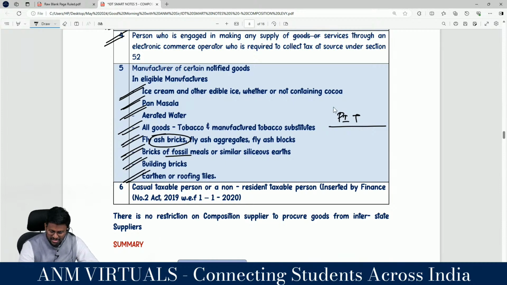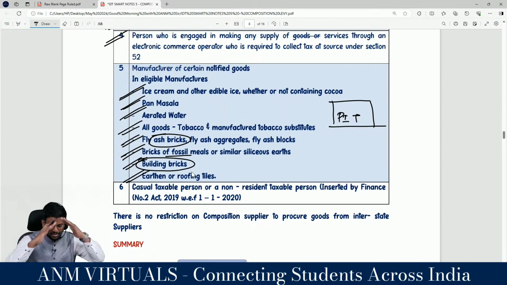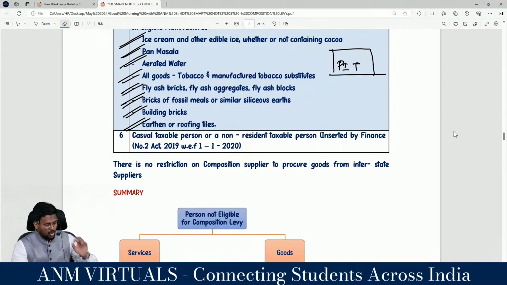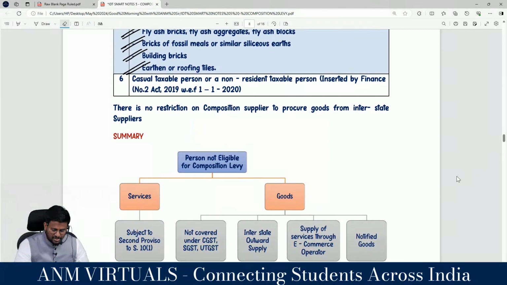Sir, they will be constructing certain buildings, they will be using building bricks and all. Sir, earthen or roofing tiles, and aerated water. So this is what the government is saying. So don't do all these things, then you are not entitled to composition levy. And a casual taxable person or non-resident taxable person, these two are not entitled for composition levy. These two are outside the composition levy.